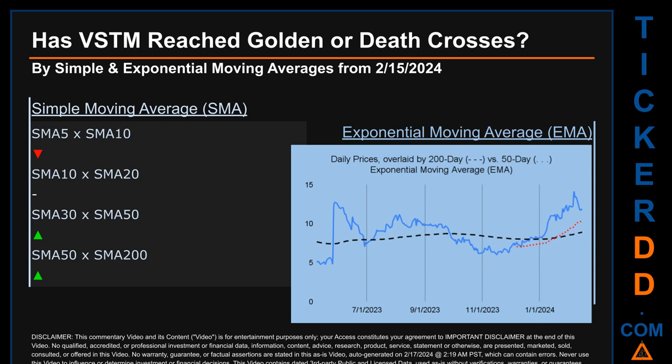For simple moving average, by comparing 50 to 200 days, we found a bullish golden cross signal since the 50-day SMA crossed above the 200-day. Continuing with SMA, we looked across the 5 to 10, the 10 to 20, and the 30 to 50-day ranges to see if golden and death crosses had been reached. We found golden cross signal for the 30 to 50. We found death cross signal for the 5 to 10. We could not find either golden cross or death cross signal for the 10 to 20.